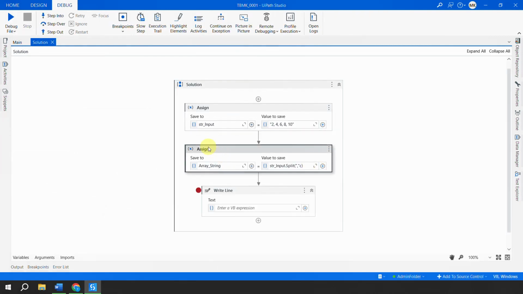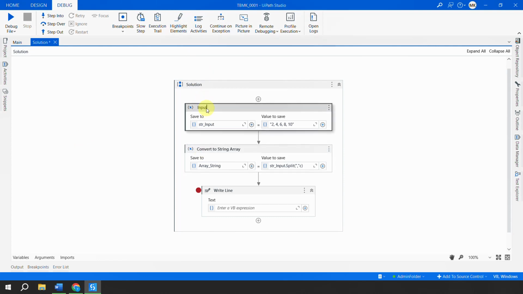Good practice, always mention something like this. I would say convert to string array, and this is our input. I'll save this. So now what we have got is the array of string where all of these numbers are separate. The next thing is we have to check whether this number is an even number or not. If it is an even number, we have to sum it. If it is not an even number, we have to skip it.